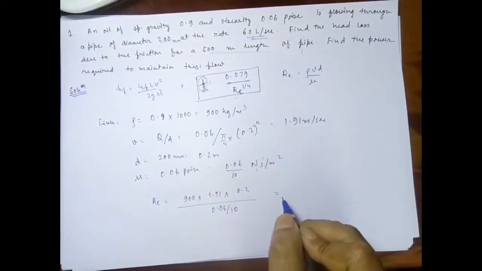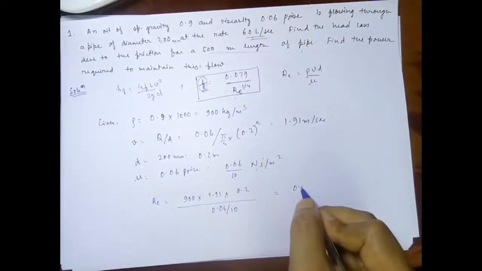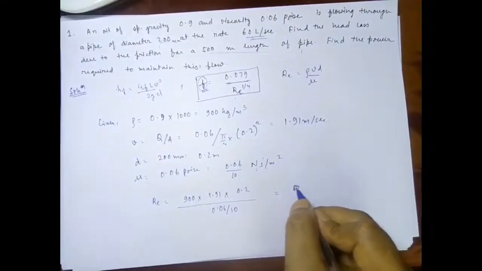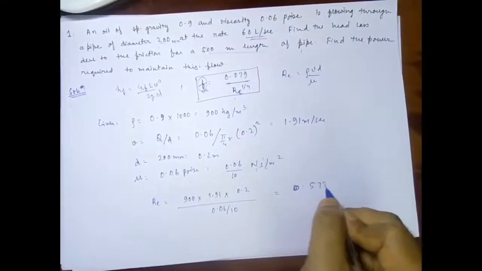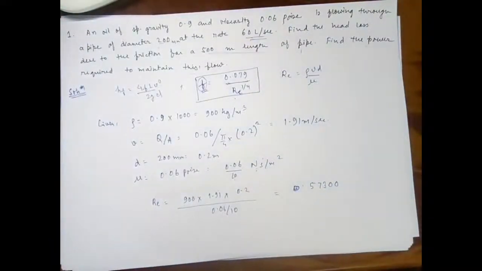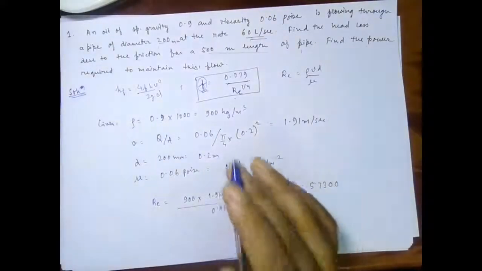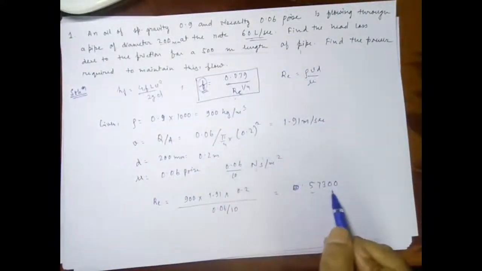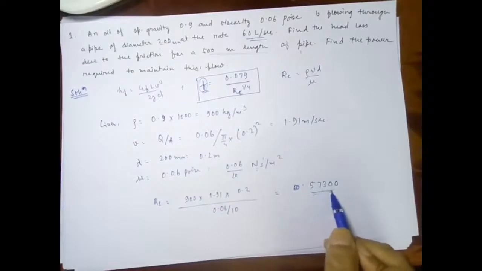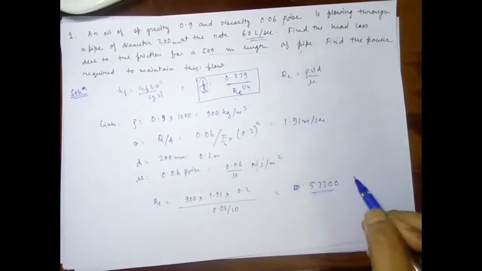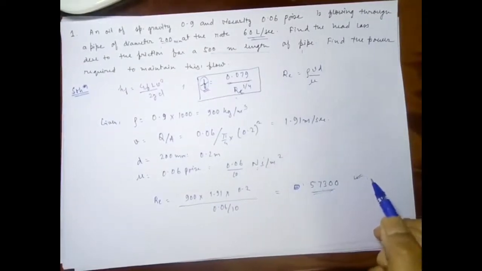Thus Re will be equal to 57300. And so you can say that it is a flow through a pipe and we have Re 57300, which is greater than 4000, so it can be said to be a turbulent flow.